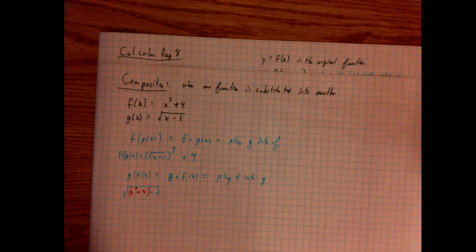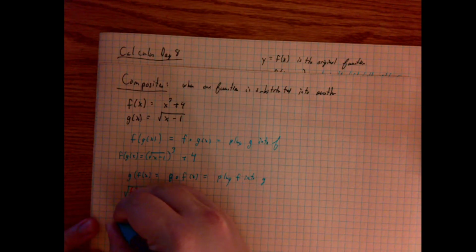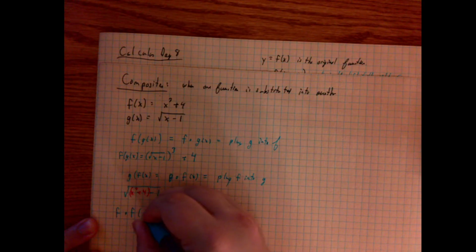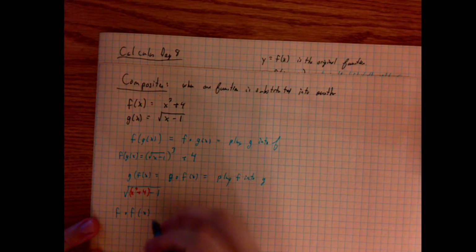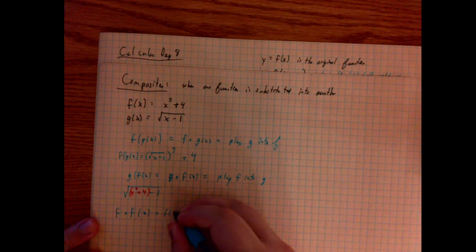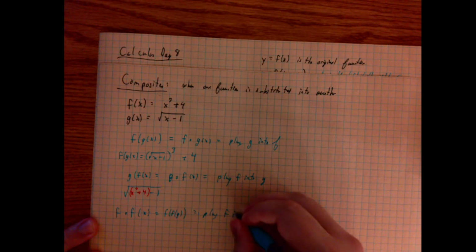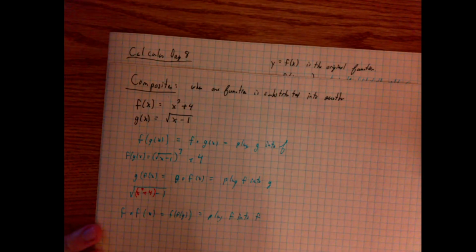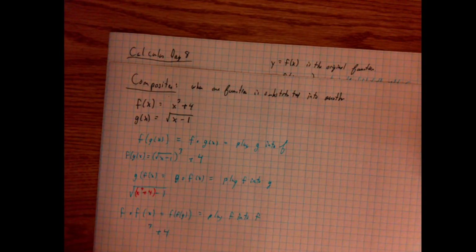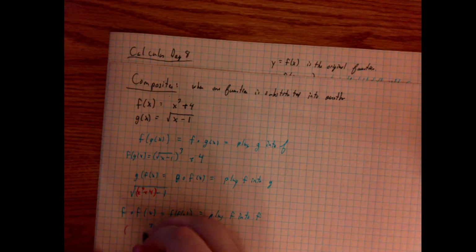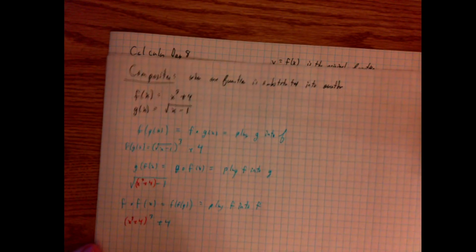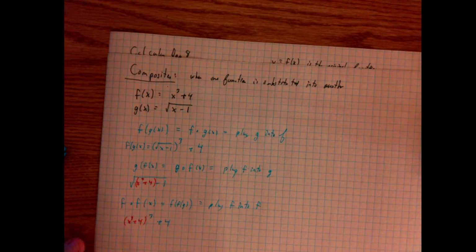Now, a composite can do as many different things as you want it to do. For example, you could do a composite of f of f. What that means is, this would be f of f. This just means plug f into f. So my f function, remember, is something cubed plus 4. So if I want to do f of f, I have to take that x cubed plus 4 and plug it into x cubed plus 4. And so this allows me to talk about more advanced functions by talking about them in very basic terms.